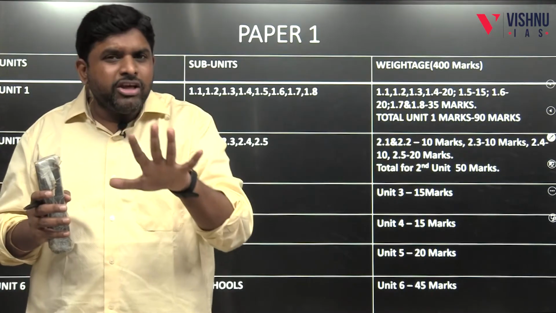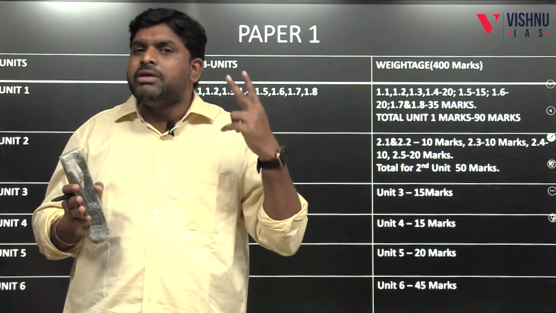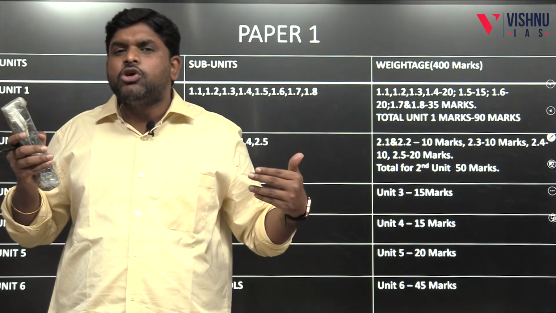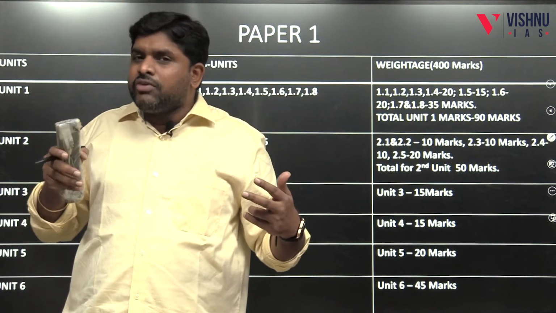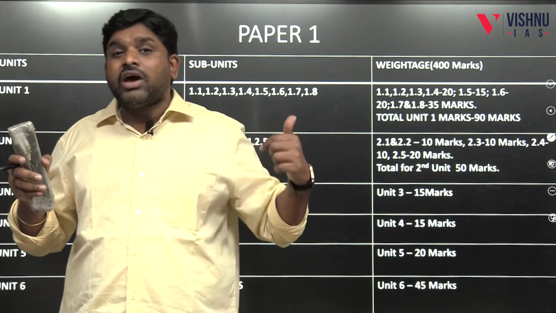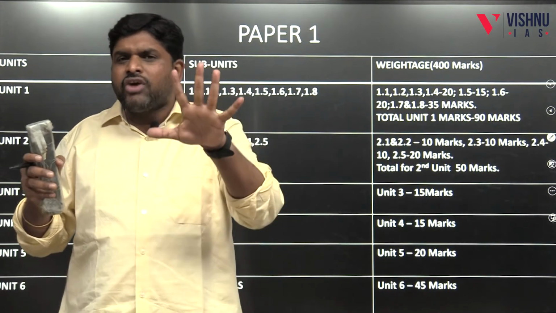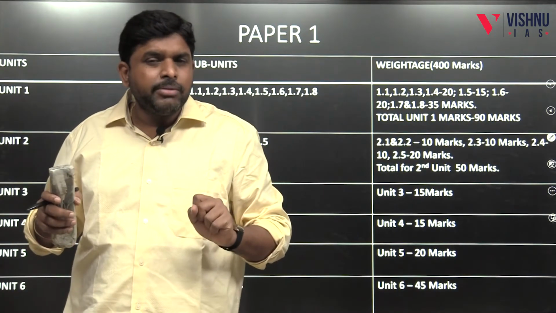In that, you have to attempt only 5. Questions 1 and 5 are compulsory, and from every section you have to choose a minimum of 2 questions. For example, if you choose 1 and 2 from one section, then from 5, 6, 7, 8 you must choose at least one, with 5 compulsory. In that way, you have to write 5 questions. So 5 into 50, the exam will be conducted for 250 marks.